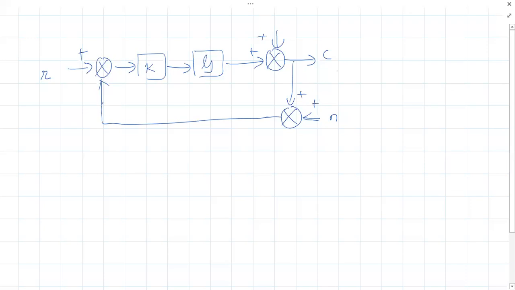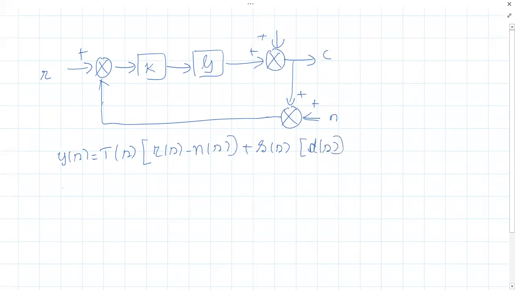Okay, and we had found that our output Y(s) was complement sensitivity T into R(s) minus N(s), the noise, plus sensitivity S(s) into D(s), the disturbance. And error signal E(s) was sensitivity S(s) into R(s) minus N(s) minus D(s).